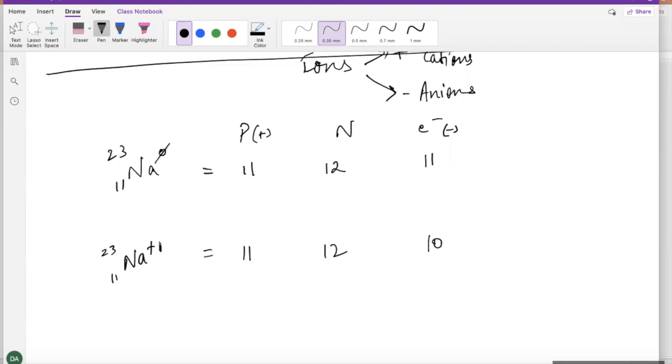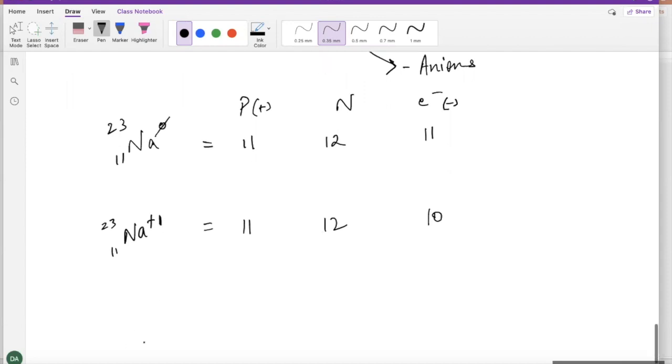So a positive 1 is indicating that this sodium has an extra proton compared to an electron, sorry. So let me repeat that. When we see a positive charge, a positive 1, that means the sodium has an extra positive proton versus the electron. So that's why you need to subtract, guys, the electrons. So if something is positive, do the opposite. Subtract that to get the electrons. Okay. Now, let's take another example.